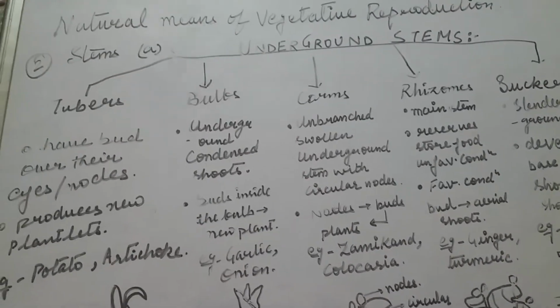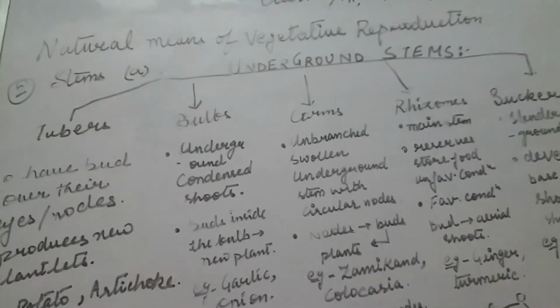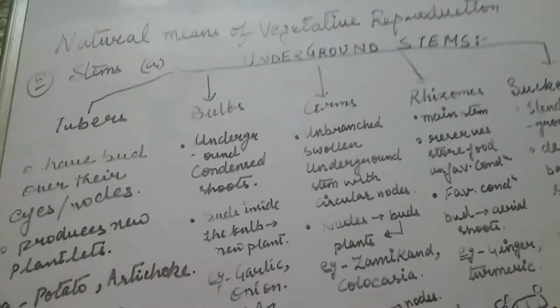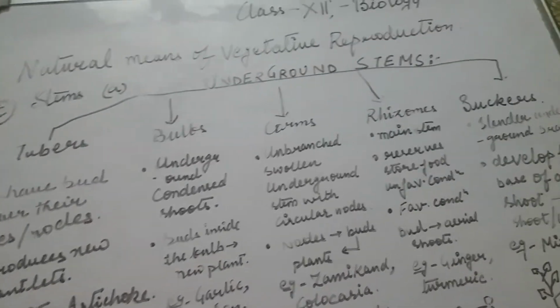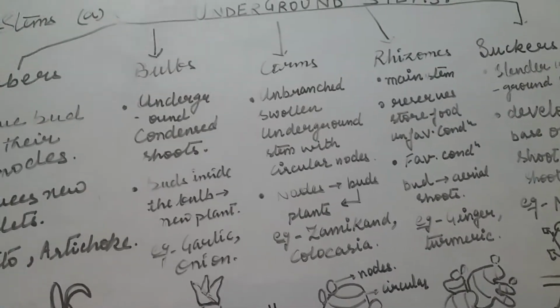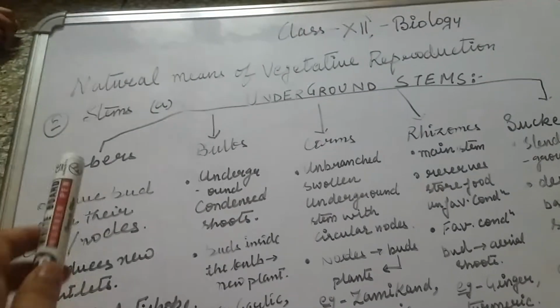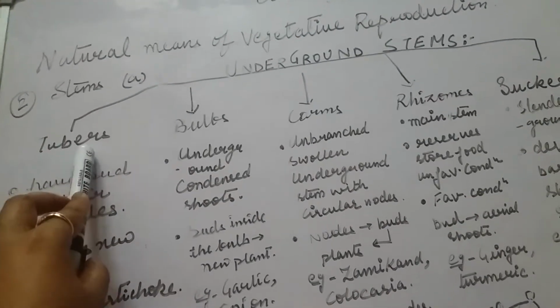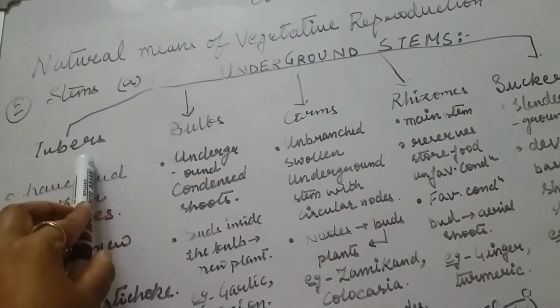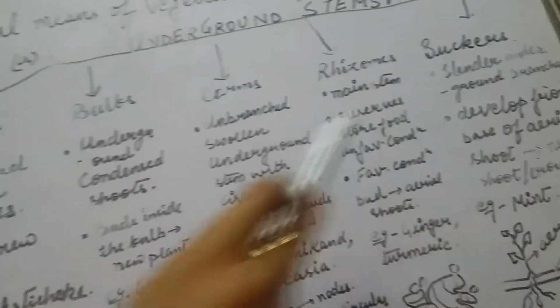Now the next vegetative part will be the stem. Stems are divided into underground stem, subaerial stem and aerial stem. Within the underground stems, the vegetative units are divided into the following: tubers, bulbs, corms, rhizomes and suckers.